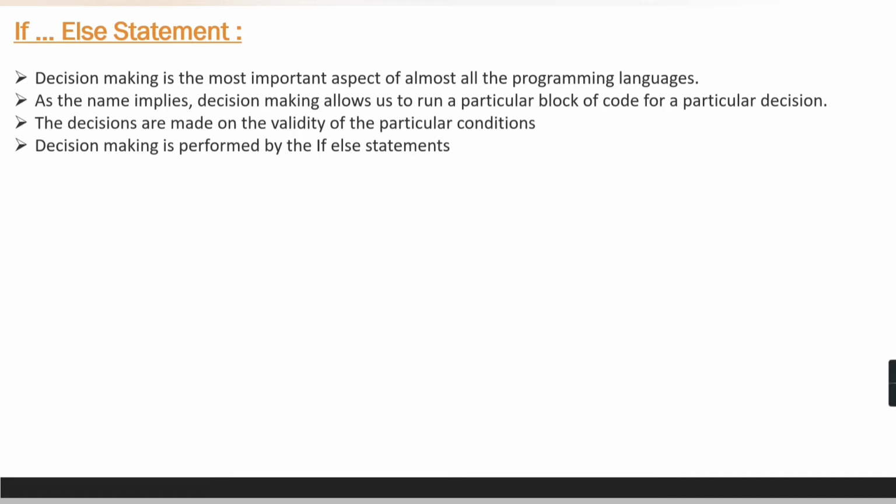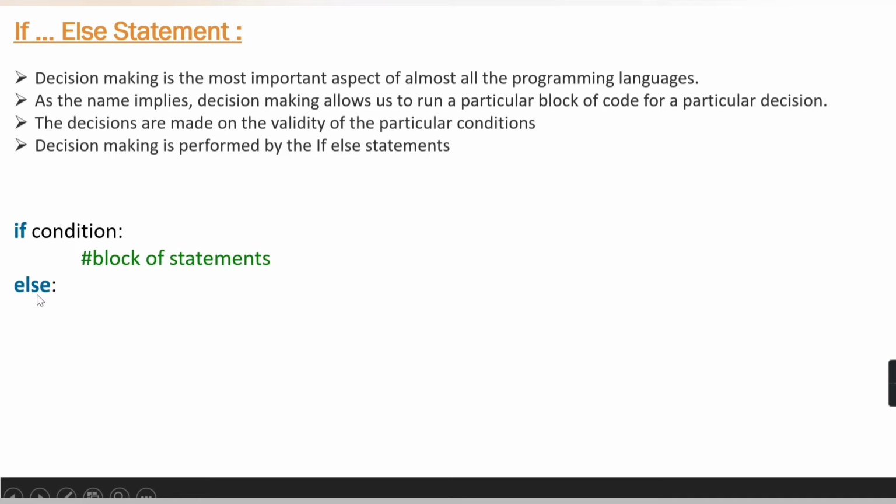So what is the syntax of the if-else statement? First, you need to make use of the if keyword. Then you need to provide your condition. If that condition is true, then whatever block of statements you have provided will get executed. Remember that in Python we need to provide indentation, while other programming languages make use of curly braces. So this was our syntax: the if keyword, then a condition, and then the block of statements gets executed.